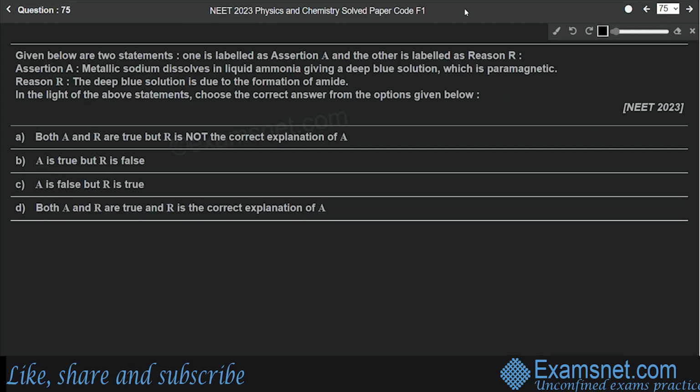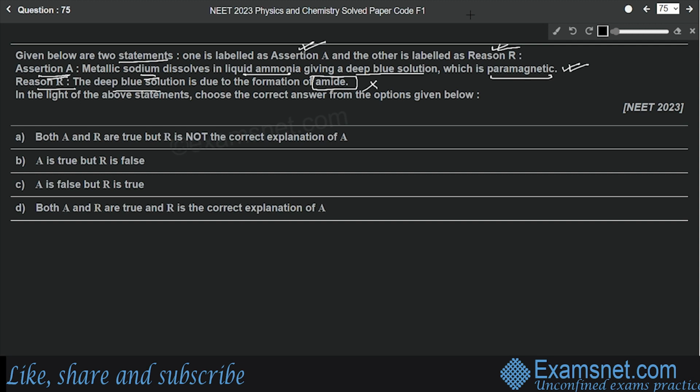Question number 75 is from the S block elements, and the question is, given below are two statements. One is labeled as assertion A and the other is labeled as reason R. Now according to assertion, metallic sodium dissolves in liquid ammonia giving a deep blue solution which is paramagnetic in nature. Yes, this is a correct statement. Now let's see the reason. Reason says that the deep blue solution is due to the formation of amide. No, this is not correct.